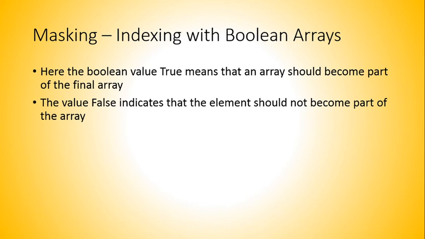Here the boolean value true means the element should become a part of the final array, and the value false indicates the element should not become a part of the array. So the boolean array is similar to fancy indexing, but it uses a different philosophy. Let us understand this by an example, which will be more facilitating to us.